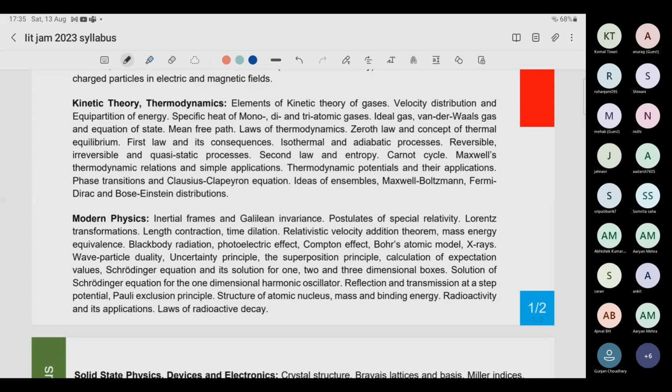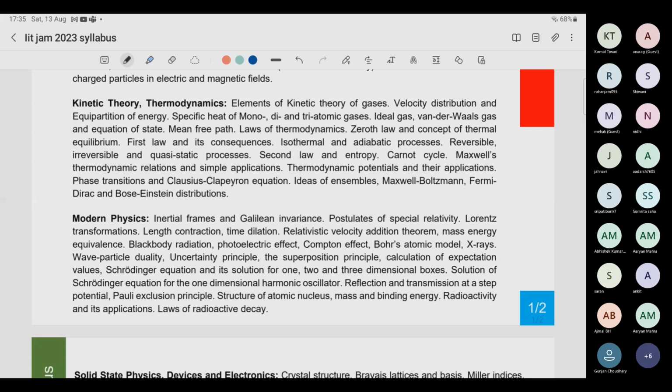Phase transitions you should study. Phase transitions and Clausius-Clapeyron. What is a first order phase transition? What is a second order phase transition? What is the Clausius-Clapeyron equation and how to use it? How does it depend upon the melting point of a liquid? How does it change the freezing point? This thing. And what happens in a first order phase transition?